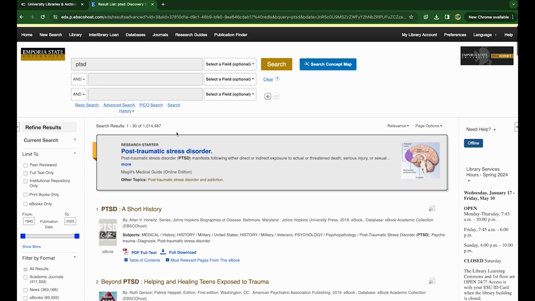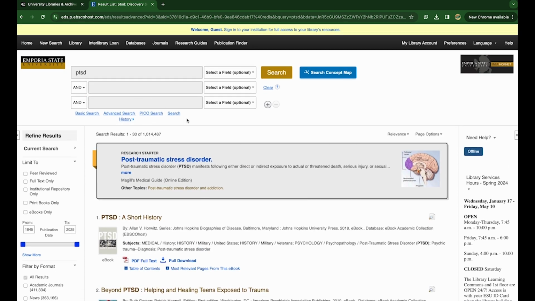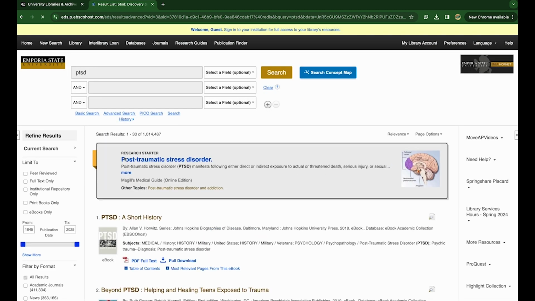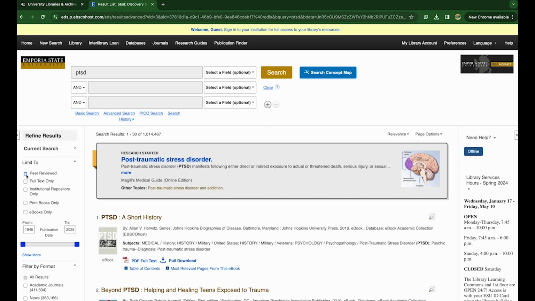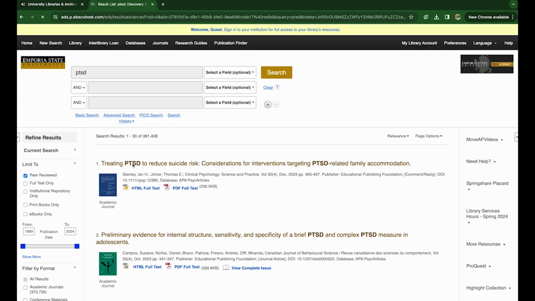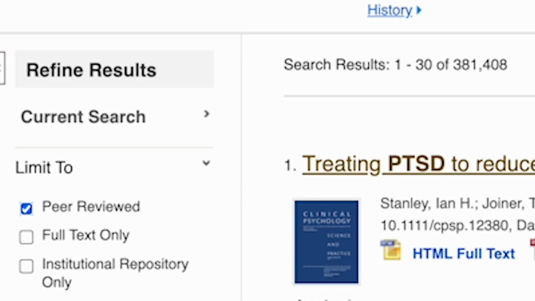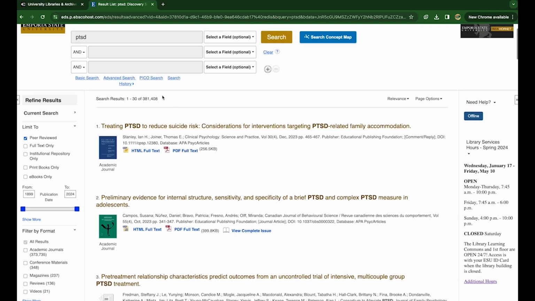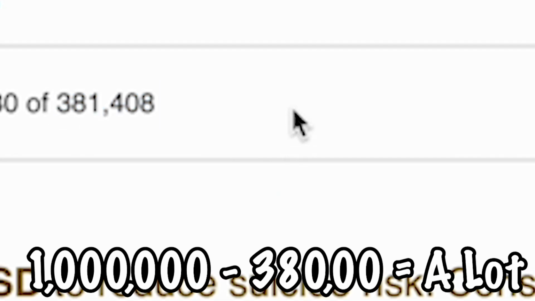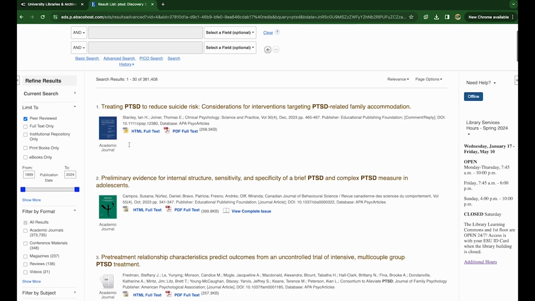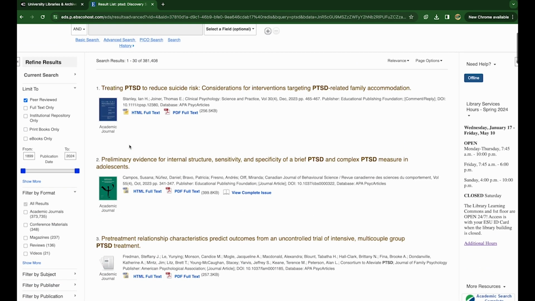I don't think you want to look through a million different articles over PTSD. Plus, you want it to be academic for a variety of reasons. So we're going to click peer reviewed over here, and it's going to narrow our results down by a lot. Now we're at 380,000 results, articles that you can read through.